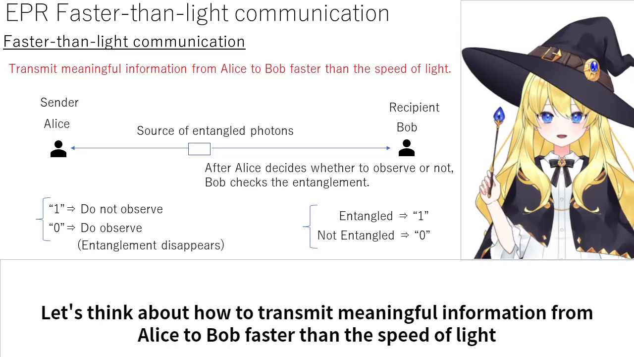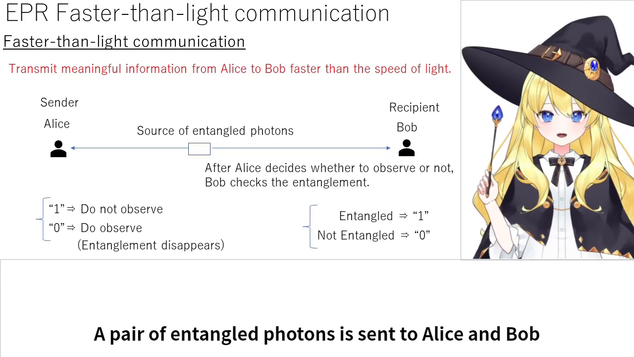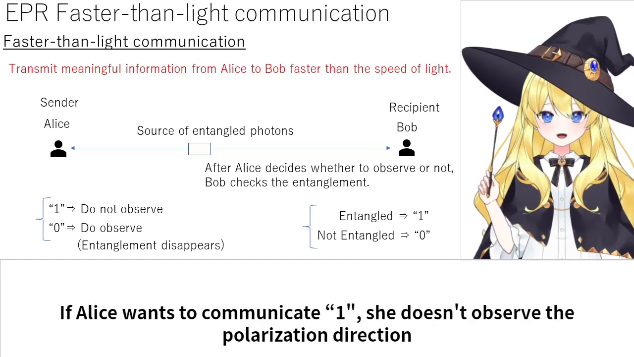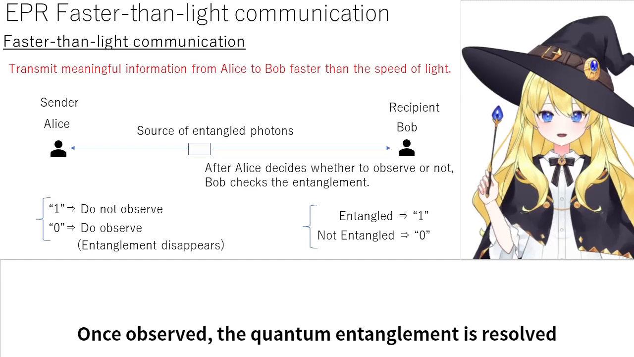Let's think about how to transmit meaningful information from Alice to Bob faster than the speed of light. A pair of entangled photons is sent to Alice and Bob. If Alice wants to communicate one, she doesn't observe the polarization direction. If Alice wants to communicate zero, she observes the polarization direction. Once observed, the quantum entanglement is resolved.